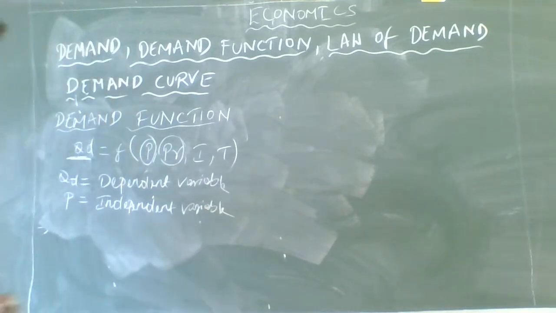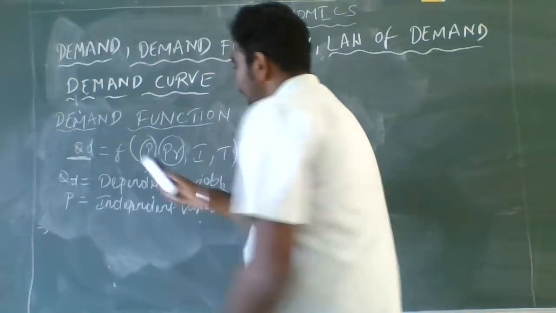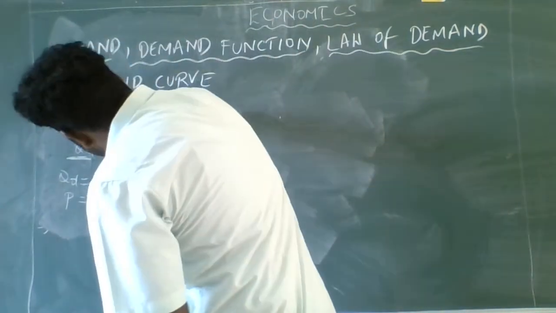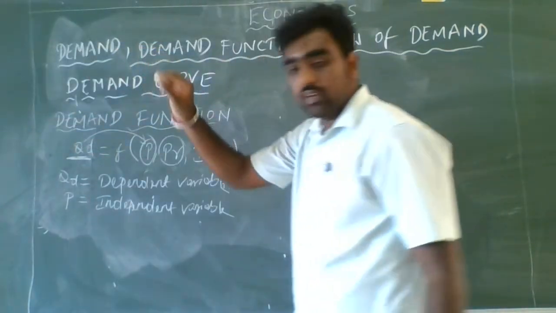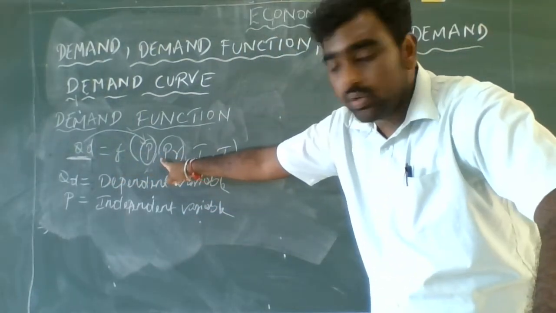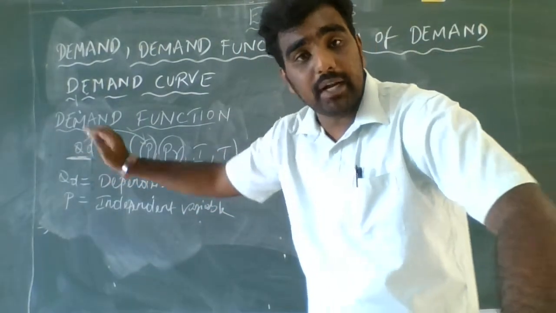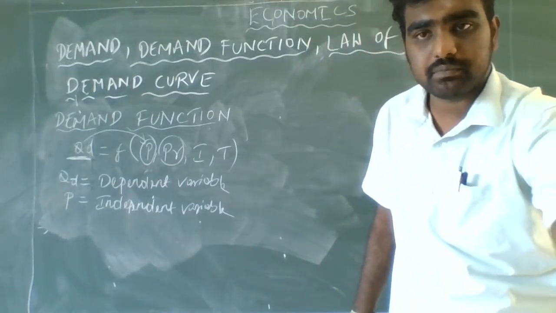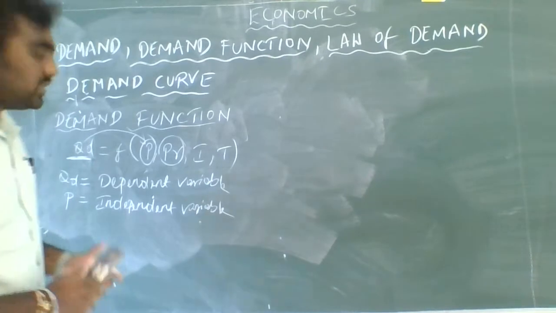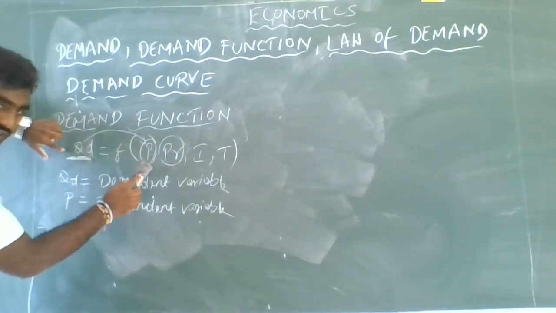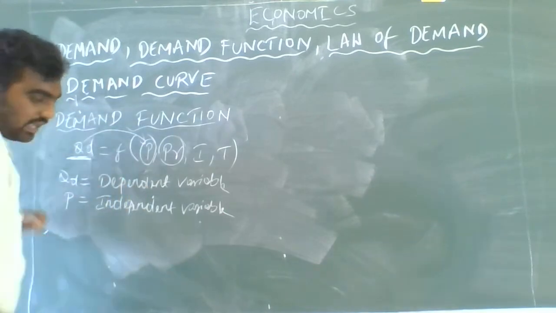Okay, students, from this, if I write QD equals F of P, this quantity is depending on the price of the good, where price is independent.